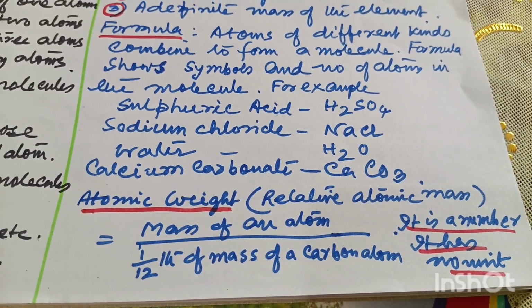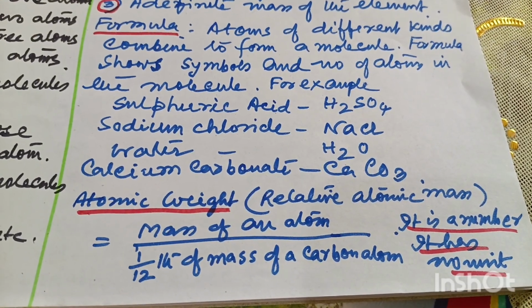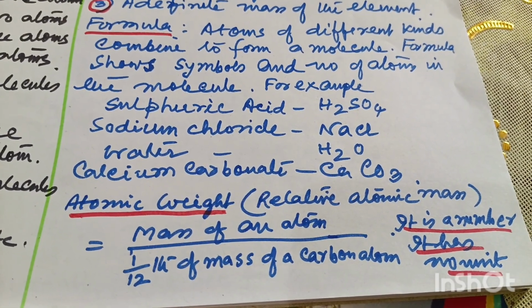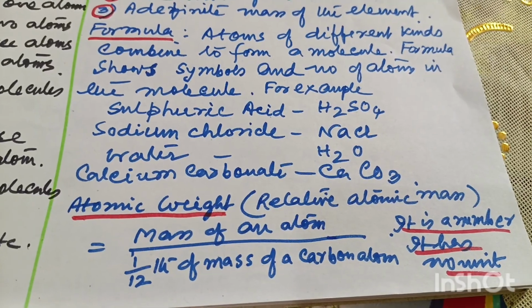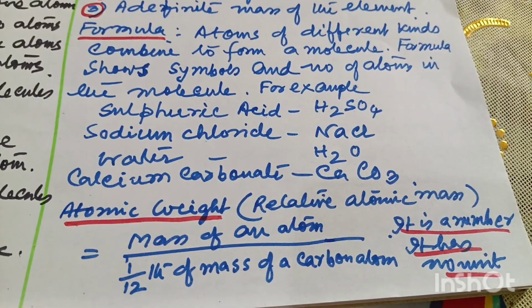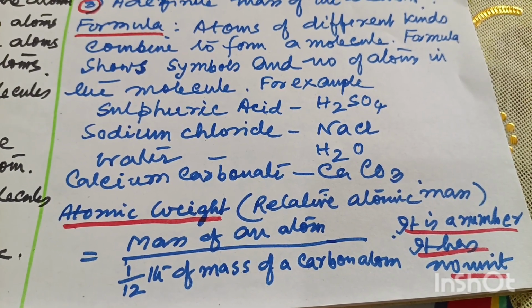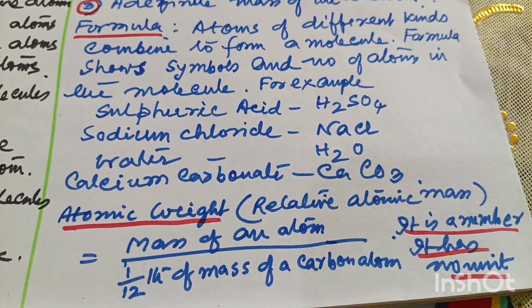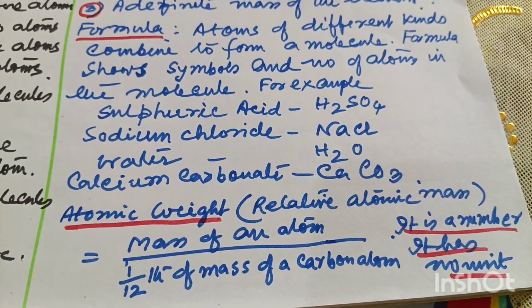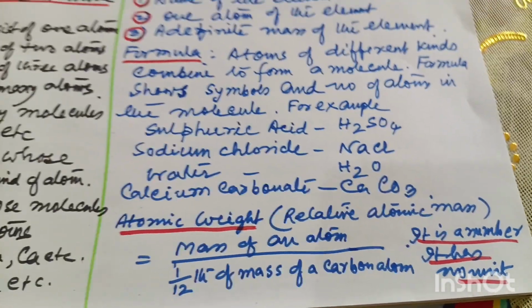So it is just a number, a fraction, so it has no unit. Although it is termed weight, it is actually a ratio of the mass of the atom and 1/12 of the mass of a carbon atom. Suppose oxygen: mass of an oxygen atom divided by 1/12 of the mass of a carbon atom.